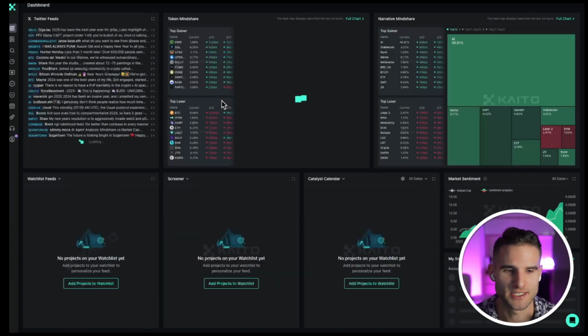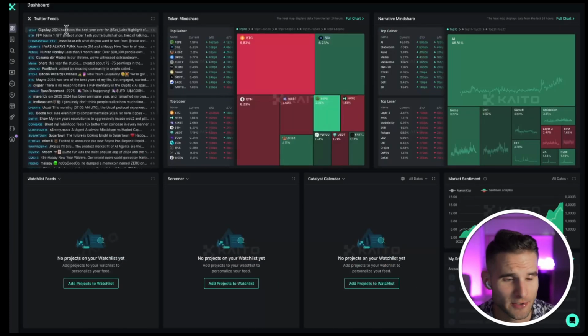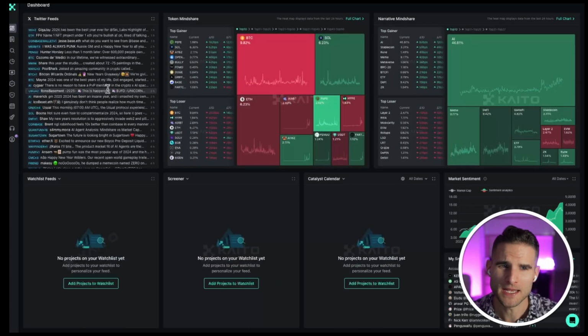This is pretty much your centralized dashboard where you can see all the things going down in Twitter. It seems like the main use case for Kaito is to just see everything that's going on in Twitter. We all know essentially crypto is run by kind of elite opinion amongst the people that are in the know. Most people, we would call it copy trading, look at somebody that's doing really well, wallets that are doing really well, and they just completely copy the trades there. So I look at Kaito as a great way to kind of get the vibe of Twitter, so to speak.